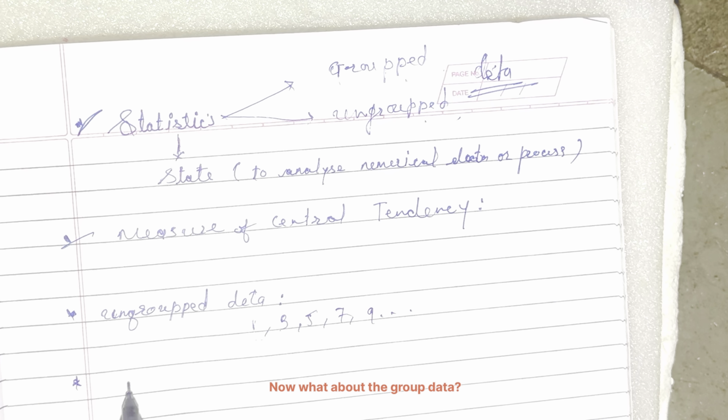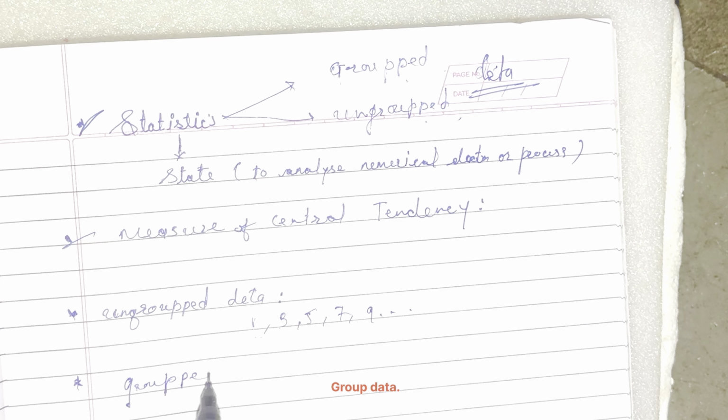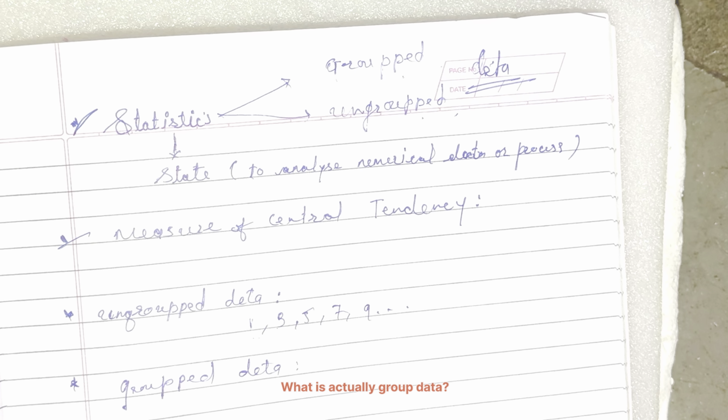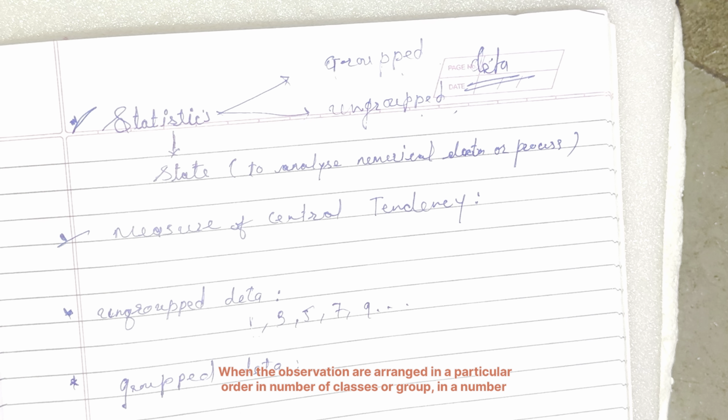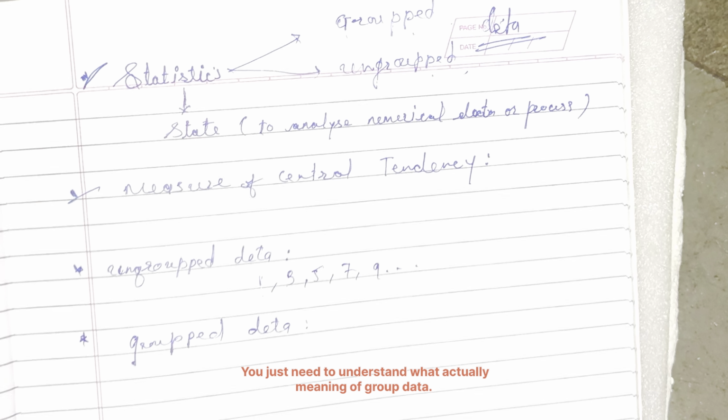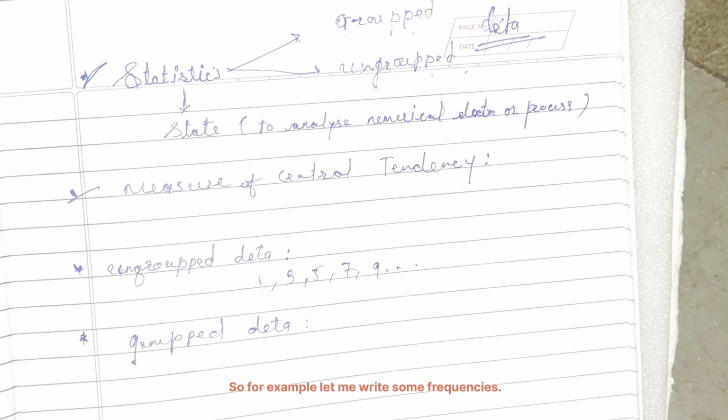Now what about grouped data? Grouped data means we have some sort of frequencies present, when the observations are arranged in a particular order in a number of classes or groups, each with a frequency. So we call it grouped data. I'm not going to write the definitions, you just need to understand the actual meaning of grouped data. For example, let me write some frequencies.